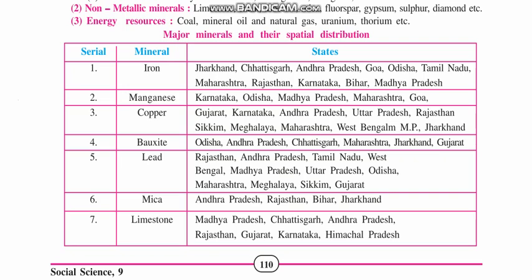Now we are going to see major minerals and the spatial distribution, where they are available, which places in India they are available. So the first mineral that we are going to see is iron.